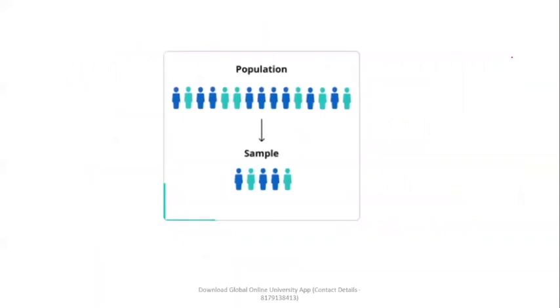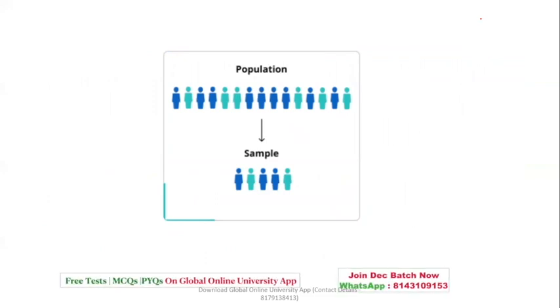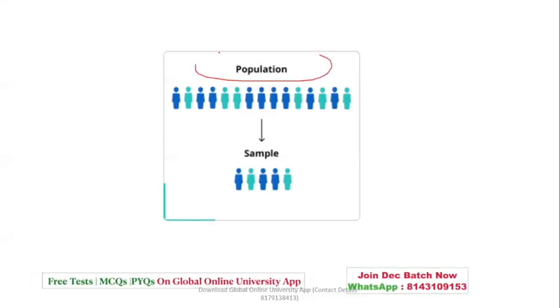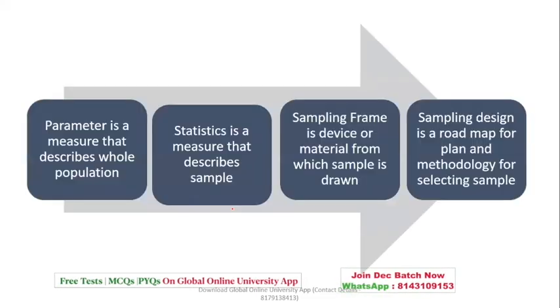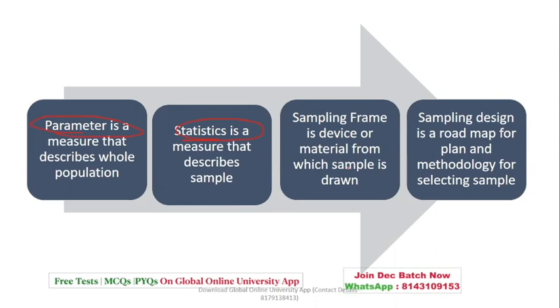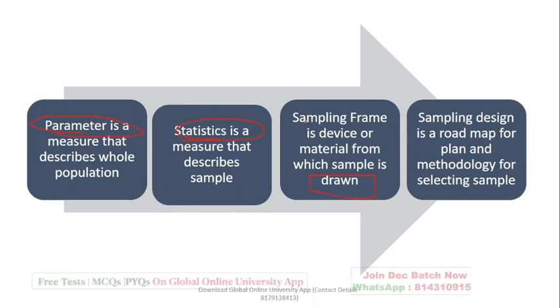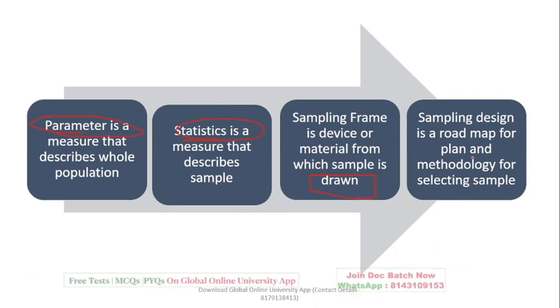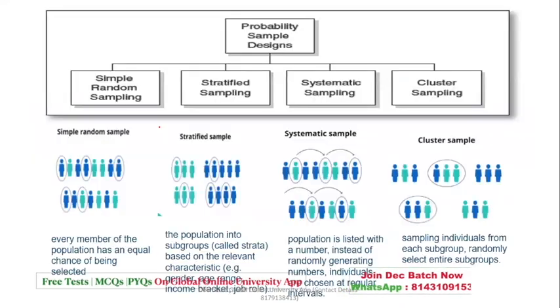Now, the next one we have is the population and the sample. You have a few questions based on this. So let's see what is population and sample. Out of population itself, you draw your samples. Now the population is measured in parameter. Samples are measured in statistics. A sampling frame is a device or a material from which the sample is drawn. And sample design is nothing but the roadmap of your methodology. So certain questions are based on this topic, so you have to be very careful for this.